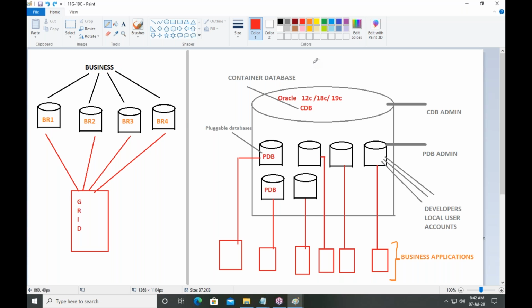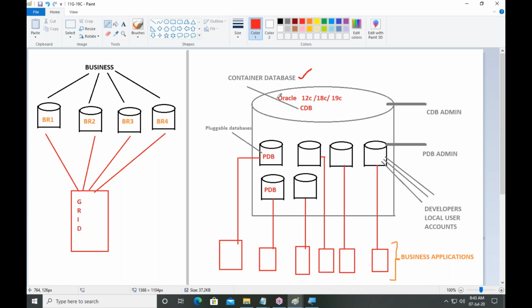Instead of maintaining many database servers, I can maintain only one database. What is the database name? Cloud database or container database.